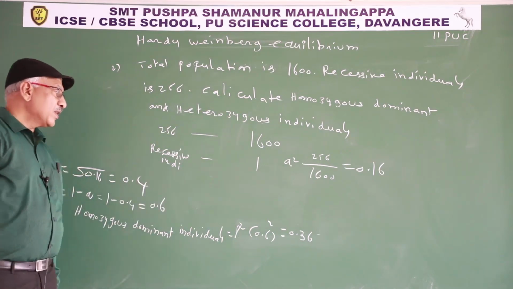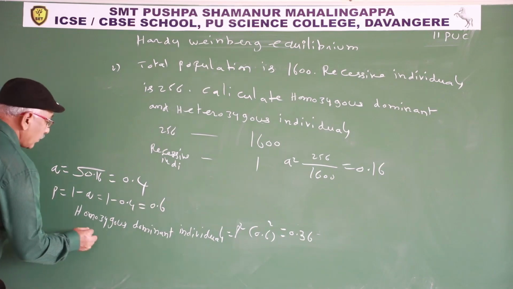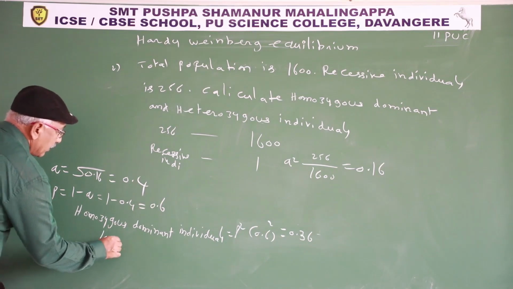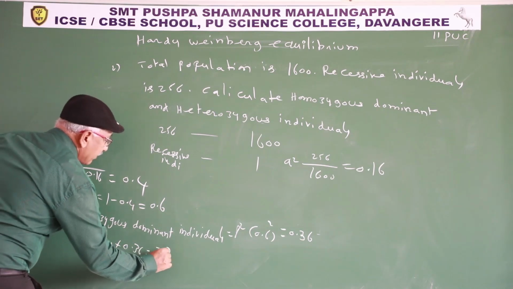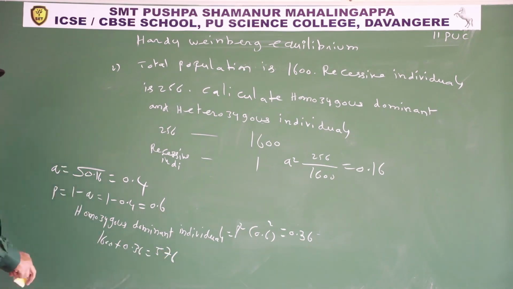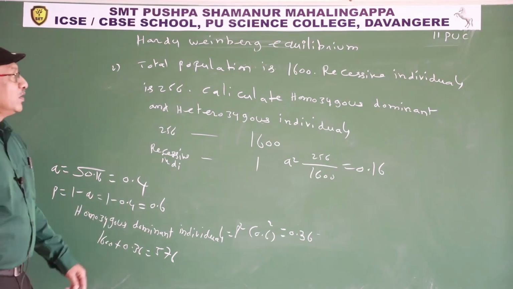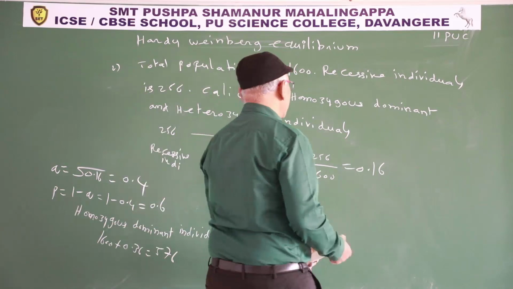How many in 1600? 1600 into 0.36, 576. 576 homozygous dominant individuals. Now we calculate heterozygous individuals.